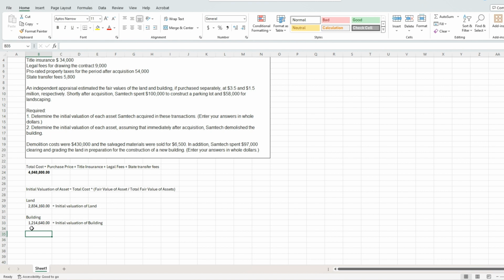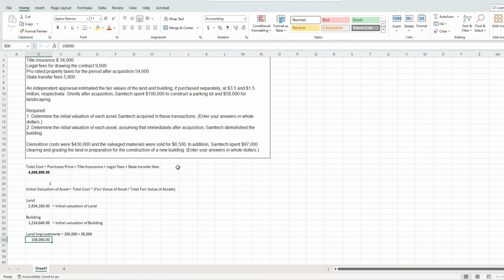One other thing to note here is that they mention we spent 100 grand to construct a parking lot and 58 grand on landscaping. So those are actually land improvements. So that's going to be 100 grand plus 58 grand, and that's going to get us a total of 158 grand. Okay? So that's question one. Now we've got question one down. We learned how to do our total cost, how to find our initial valuation of land, building, and land improvements.